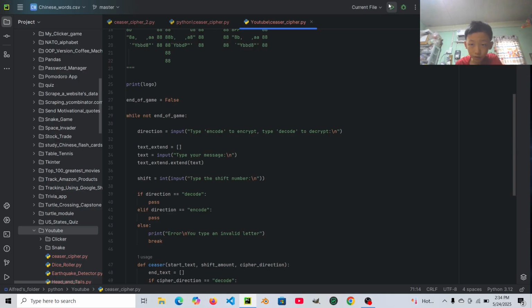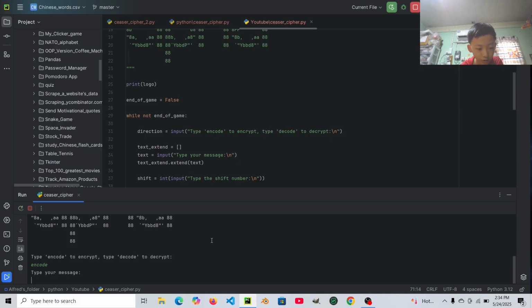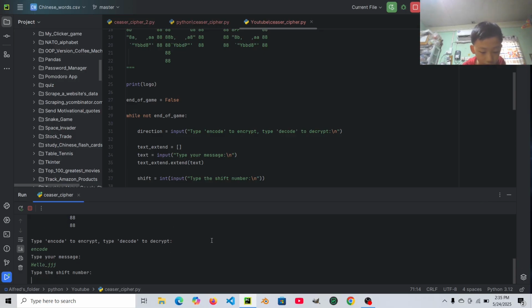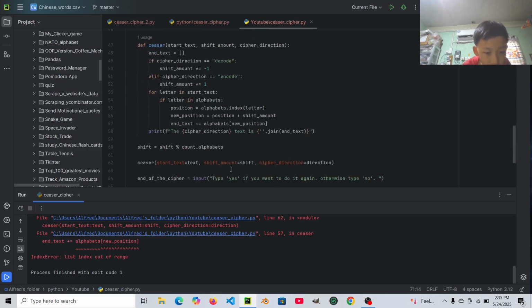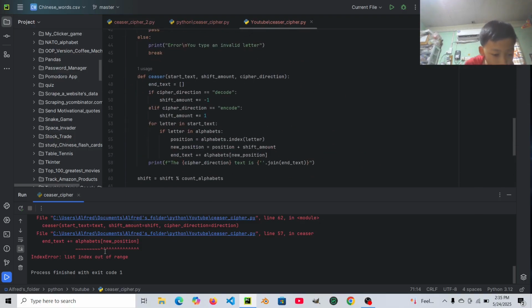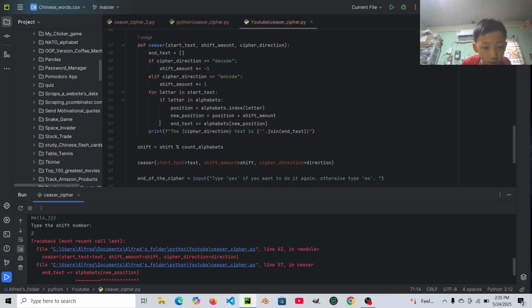So let's see if it works. Let's say encode. Let's type a message called hello. Type the shift number, so let's say 2. What's wrong? In line 57.